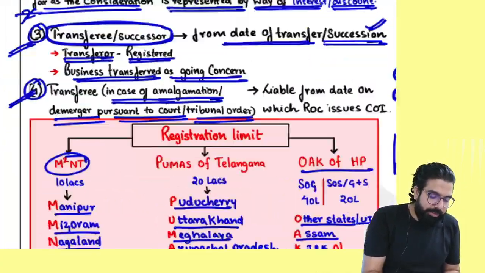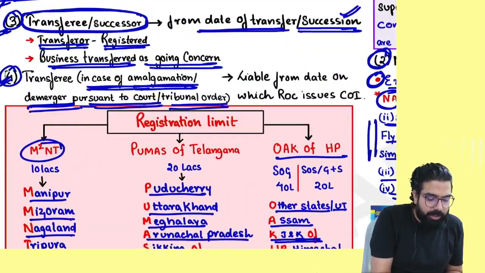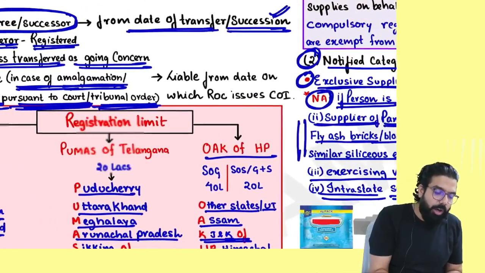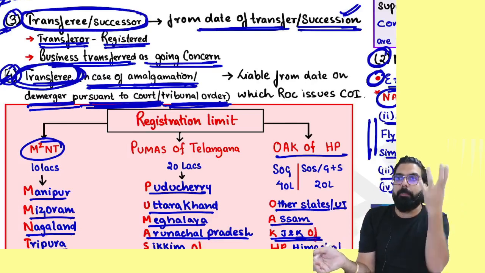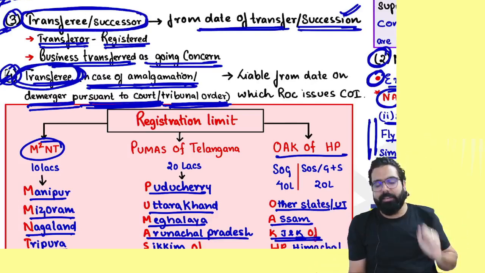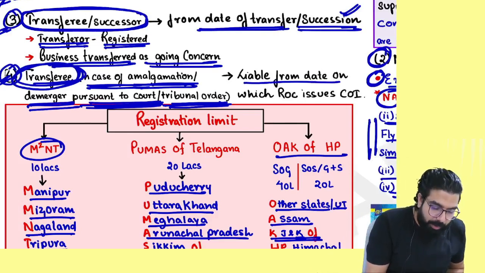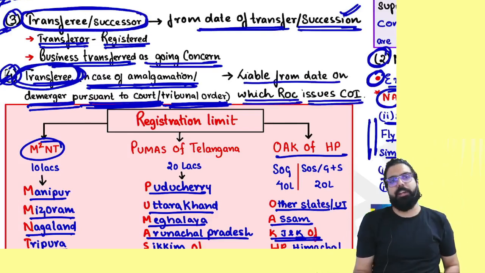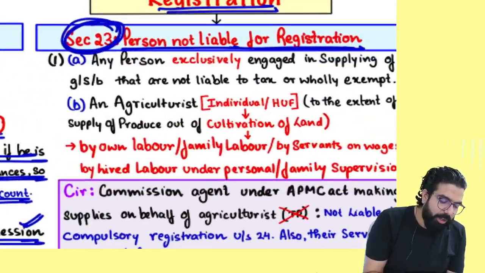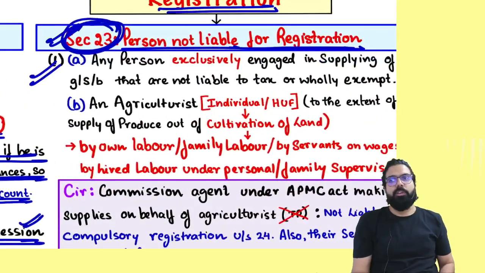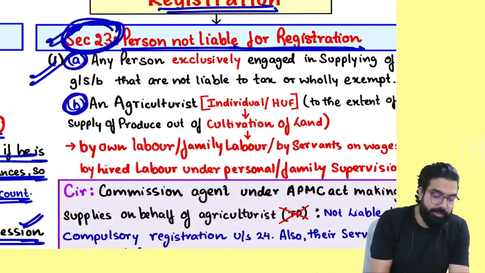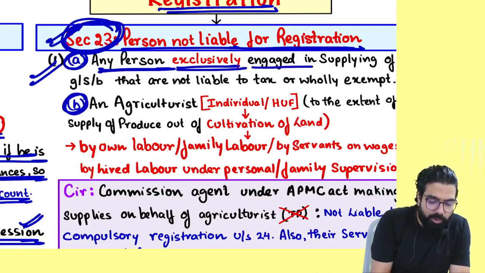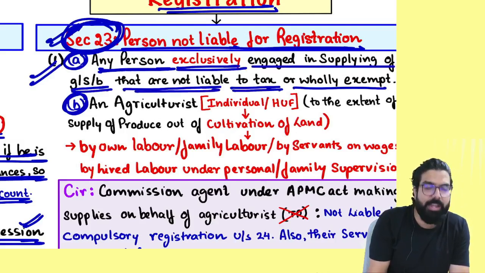Everyone over here now. So it says, in case of amalgamation or demerger pursuant to a court or tribunal order, always remember one thing, who has to take registration? The transferee. Old company or new company? The new company. The amalgamated company has to take registration, from the date the ROC issues the certificate of incorporation. Everyone over here now. Section 23(1) says, section 21 has 21A and B. Section 21A says, if you are a person who is exclusively supplying goods or services or both that are not liable to tax or wholly exempted from tax.